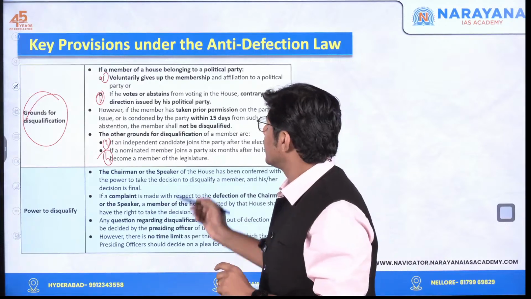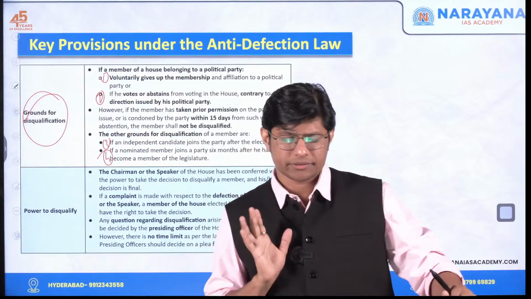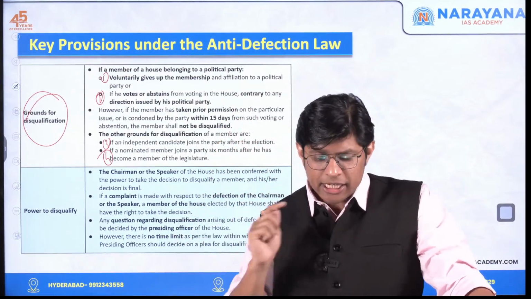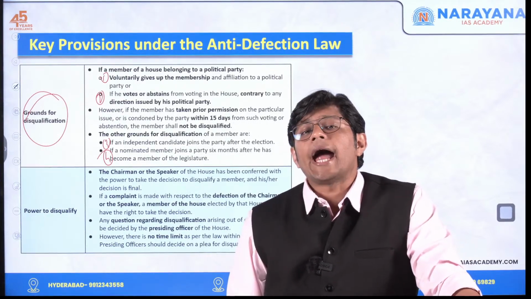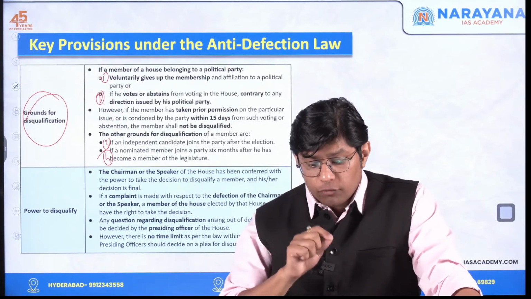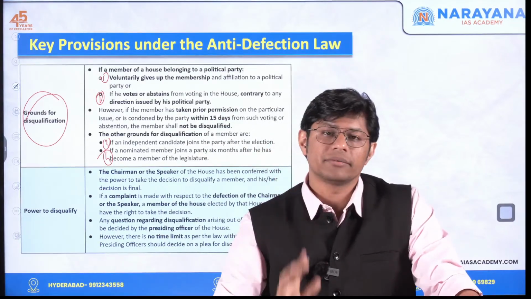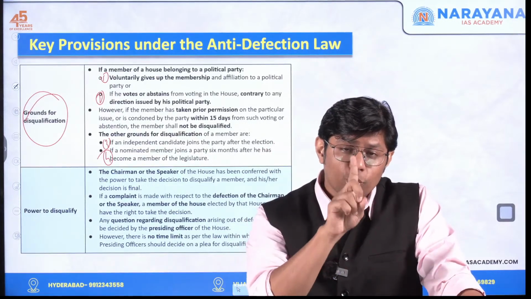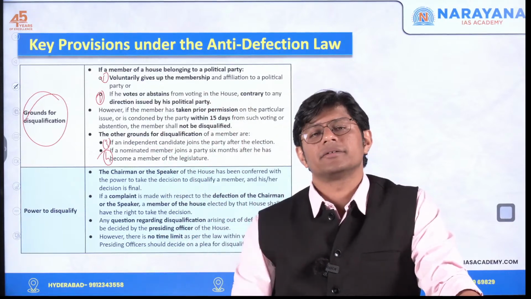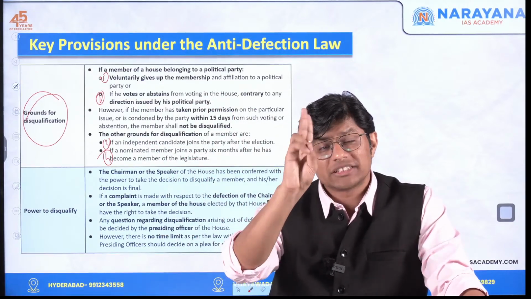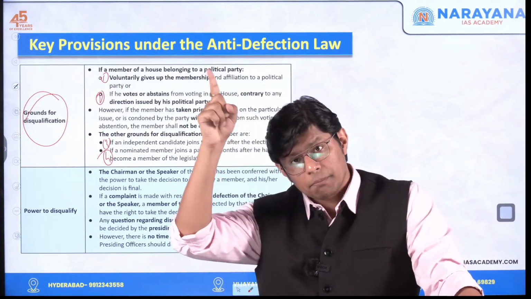Second, let's say for example, there is a bill in the Parliament and the party leader tells me to vote in favor of the bill, right? And I do not vote in favor of the bill. I vote opposite, or I vote against the bill. What am I doing? I am voting contrary to the direction given by the party leader. Second case of disqualification: if I am voting against the direction given by the party leader.